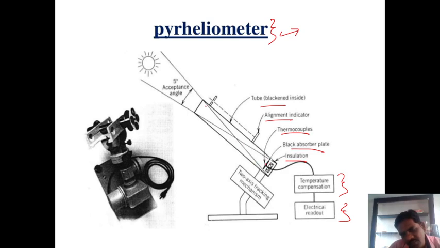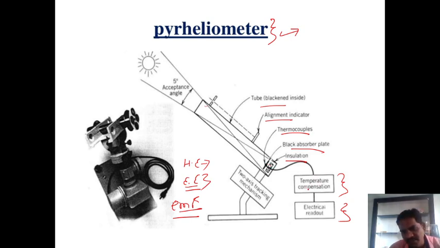This black absorber plate, then after that there is a thermocouple, which is nothing but the thermopile. We know the role of the thermopile is to convert the heat energy into electrical energy, to measure the EMF after generation of the voltage. So solar radiation is passing through the tube and onto this black surface. This black surface at the top position is nothing but the hot junction. Below that there is a thermopile, and below that there is a cold junction. So because of this temperature difference, there is generation of the EMF.